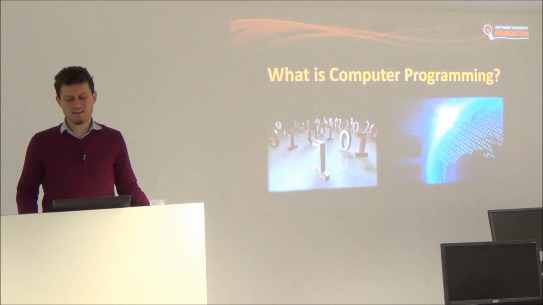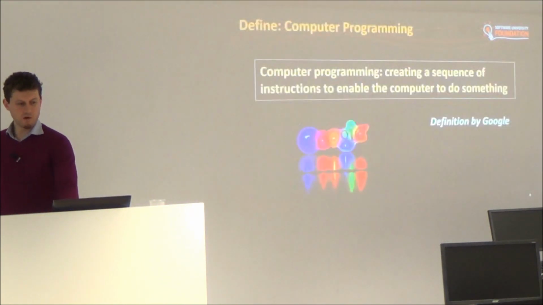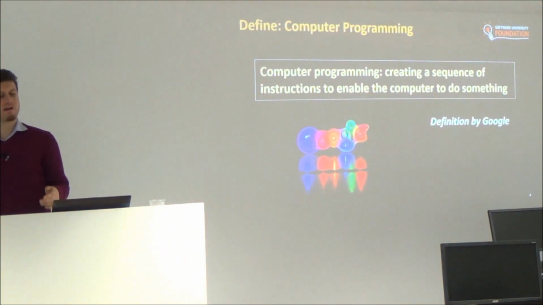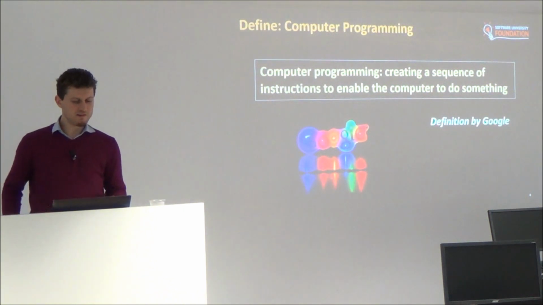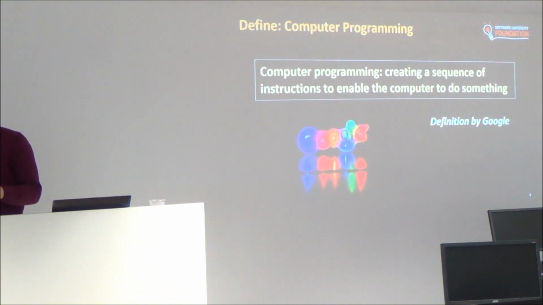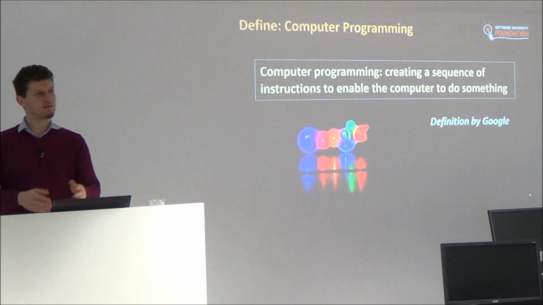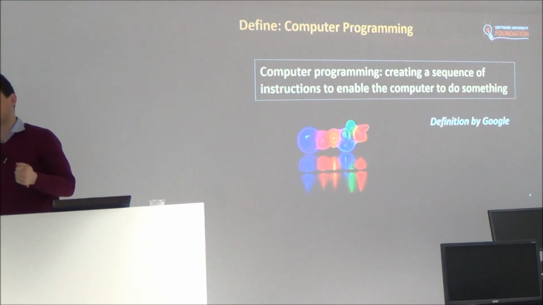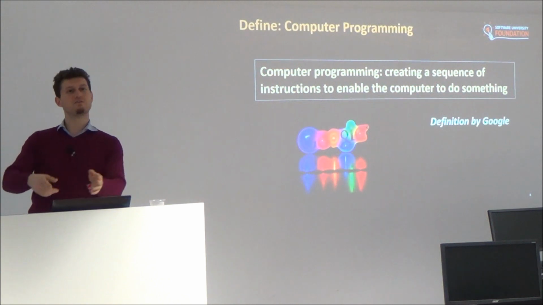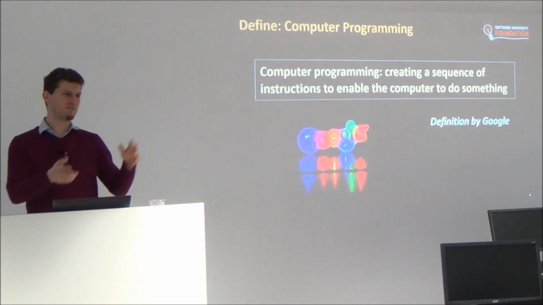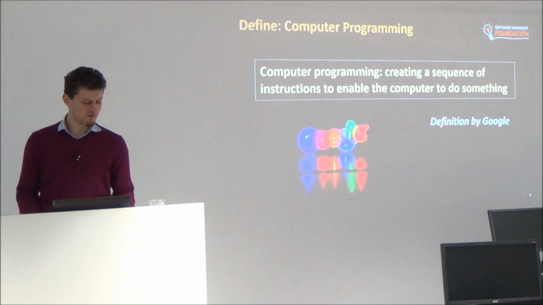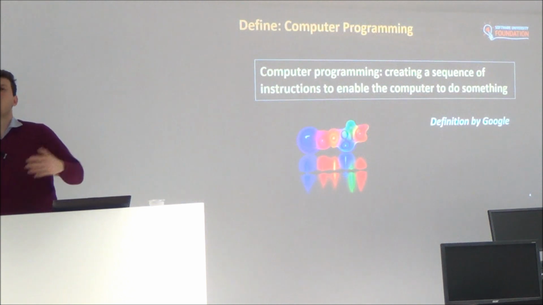So let's start with the definition of computer programming. What is computer programming? Google says it's the process of creating a sequence of instructions to enable the computer to do something. This means that you write a sequence of commands and instruct or tell the computer to do some work. For example, tell the computer, please open Microsoft Word. Please open this file. Please save it somewhere. Or please send email. The computers are machines that can process commands.